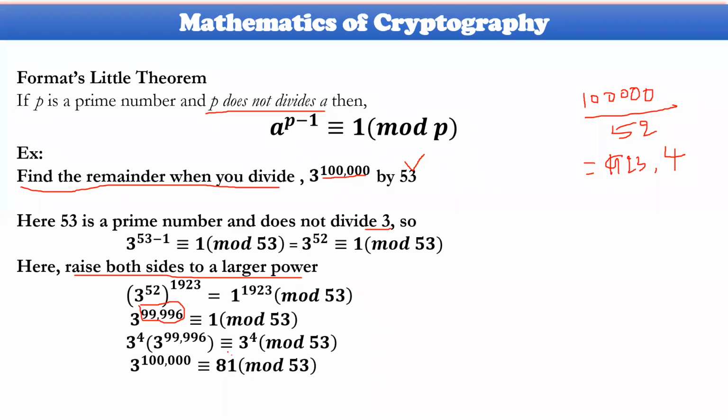Afterwards, you have to identify the remainder for this one. If you apply modulo division of 81 modulus of 53, you have 28 as the remainder. Therefore, 3 power 1 lakh modulo division of 53 gives you 28 as the remainder. In this way, you can get the remainders also.